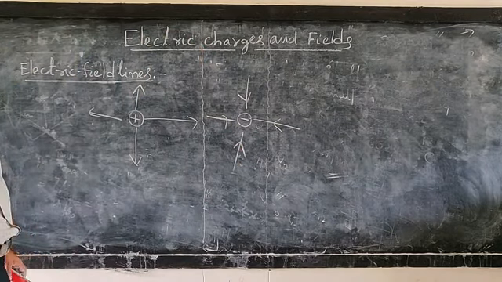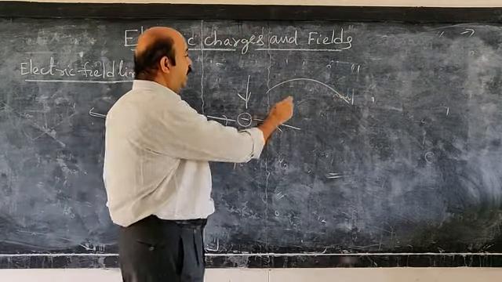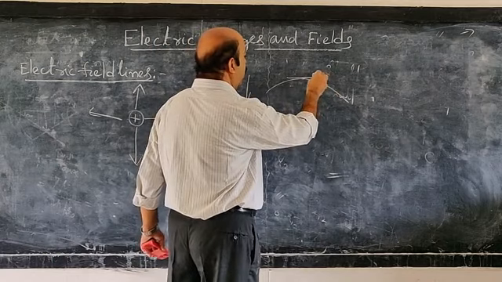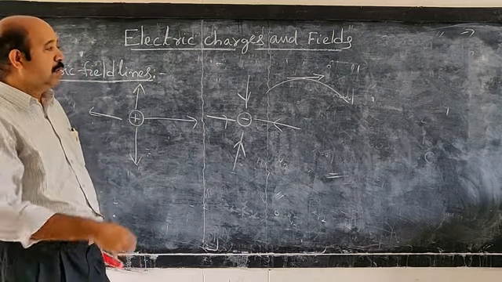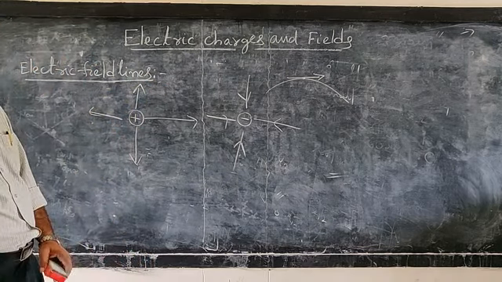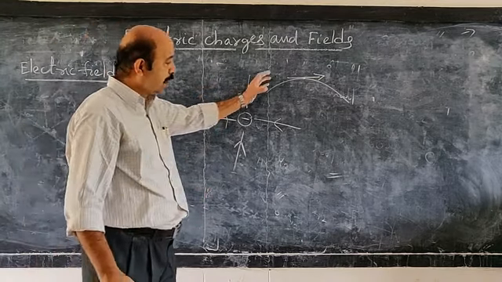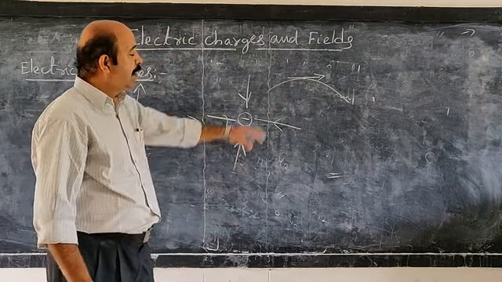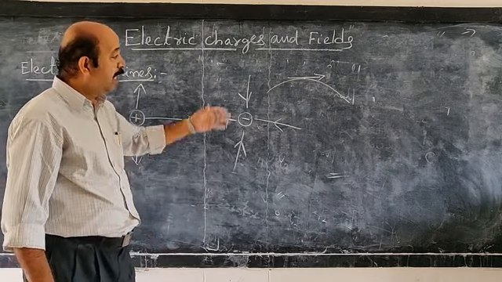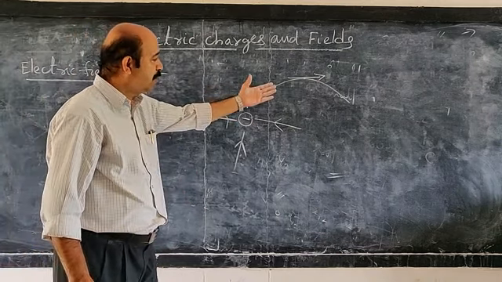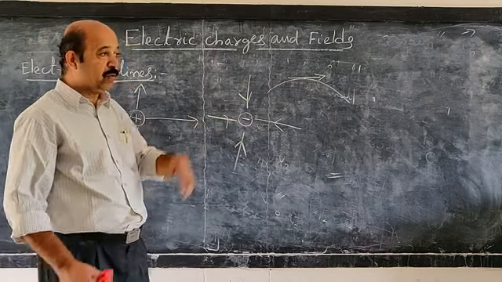Actually, the electric field line is a curve in an electric field. At any point, the tangent drawn gives the direction of the electric field at that point. That is the actual definition of an electric field line: curves in an electric field in which the tangent drawn at any point gives the direction of the electric field. So for a positive charge, this is the concept we use, and for a field due to a negative charge, this is the concept we use.